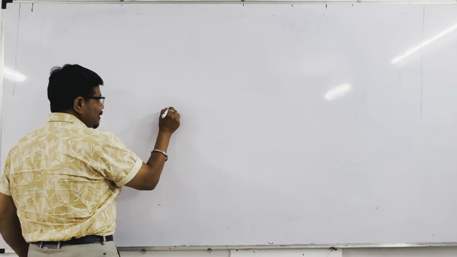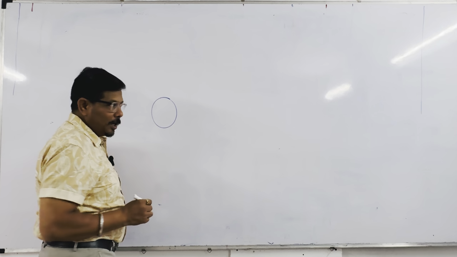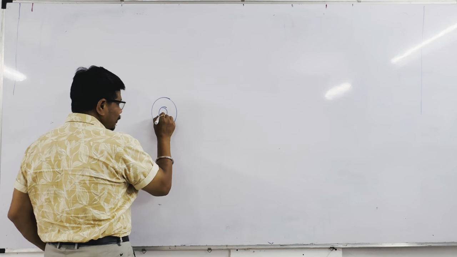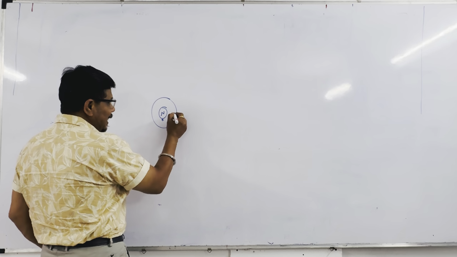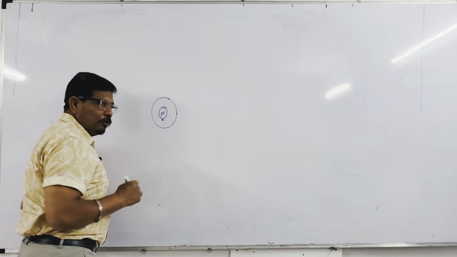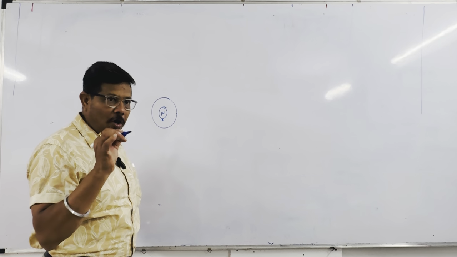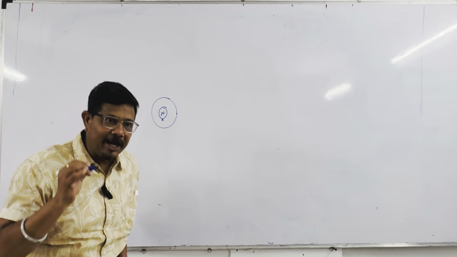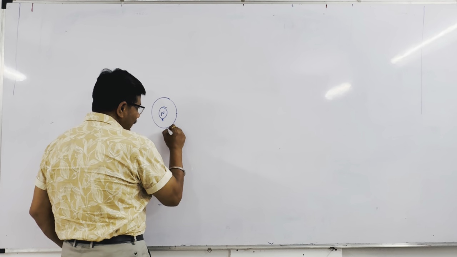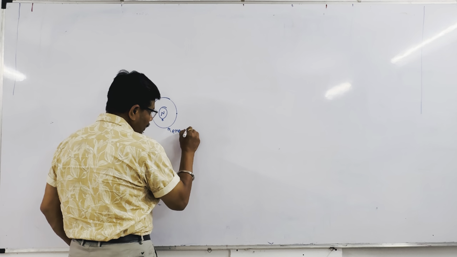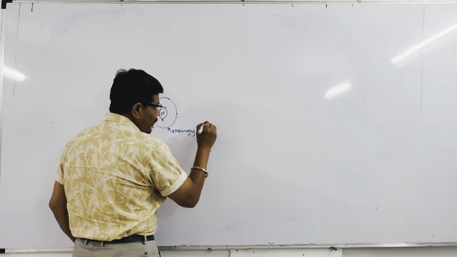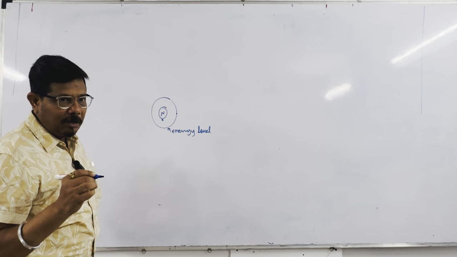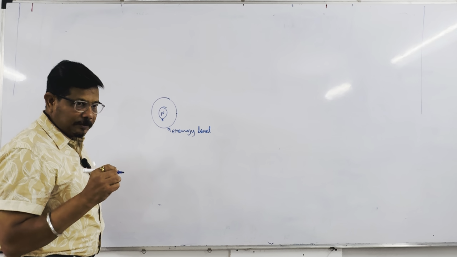See, if there is an atom, it consists of a nucleus. This is a positively charged nucleus, and the electrons revolve around the nucleus in specific orbits. That is called an energy level. Electrons move in a definite energy level with definite energy.